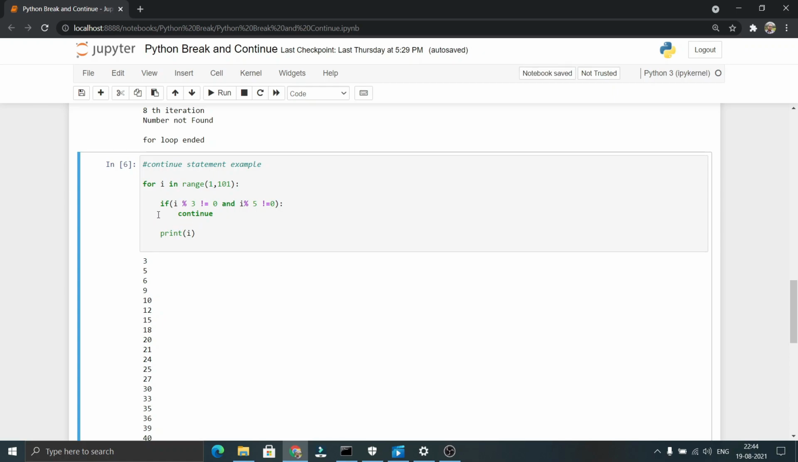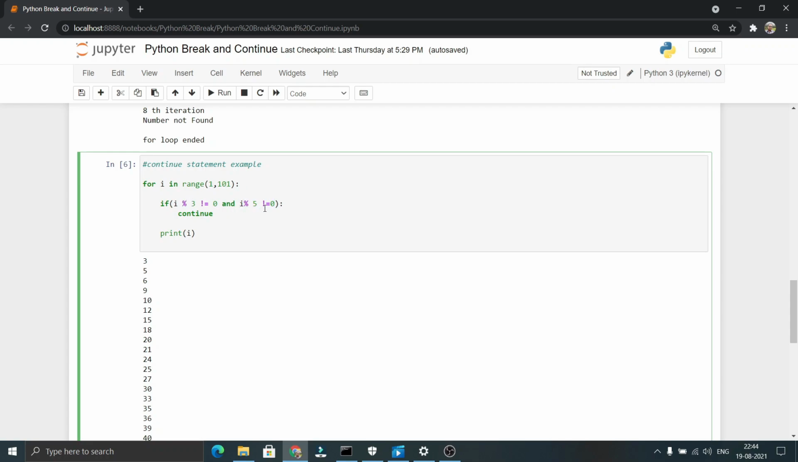Let me explain this code. As we have written i % 3 != 0, in the first iteration, the i value will be 1. It comes here, 1 % 3, which returns 1. 1 != 0, which is true. As the first condition is true, it goes to the second condition. 1 % 5, which is 1, != 0. This condition is also true.